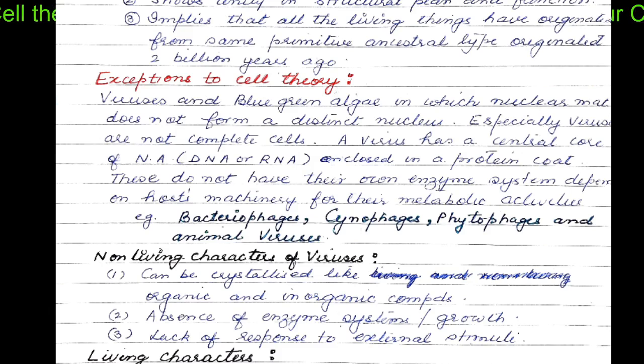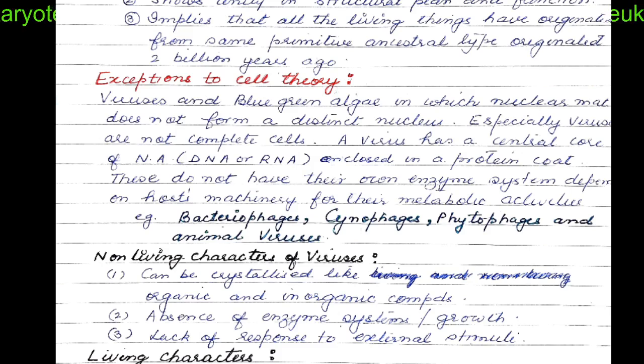They have simple nucleic acid in the form of DNA or RNA, never both of them, enclosed in a protein coat, and they lie dormant unless they come in contact with the living machinery. They cannot reproduce or multiply, but whenever they gain access to host machinery, they utilize the metabolic machinery of the host cell.